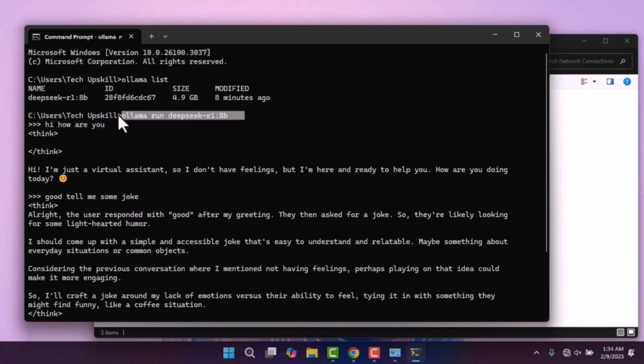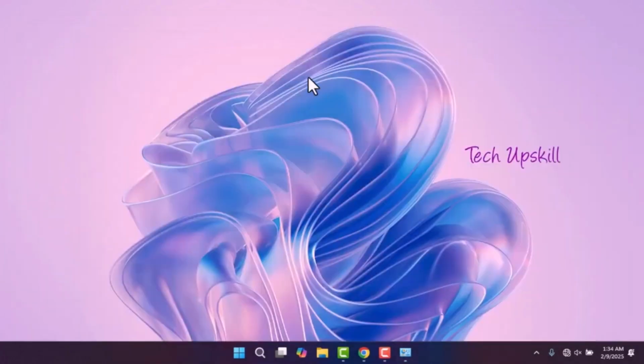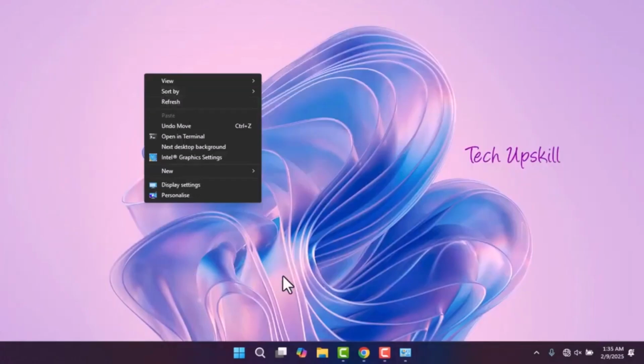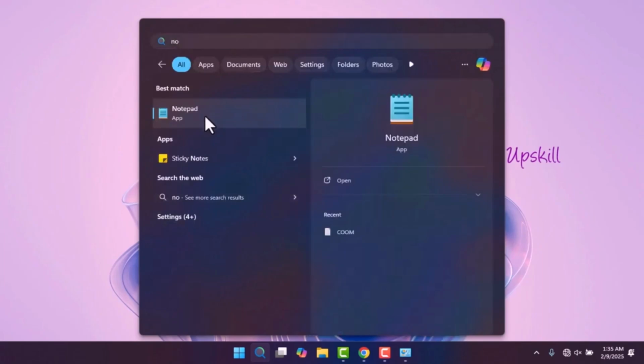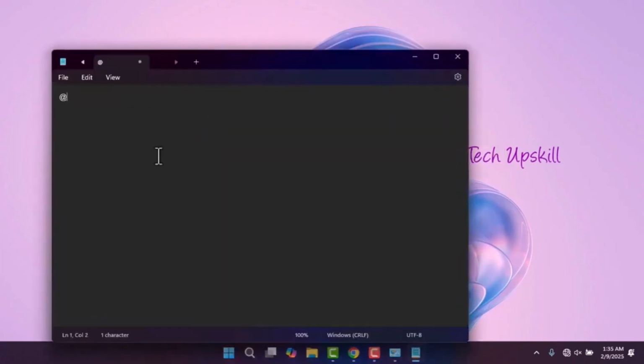To create a shortcut for the run command, start by copying the run command. Then, open Notepad and type @echo off, pressing Enter. After that, paste the run command below @echo off.